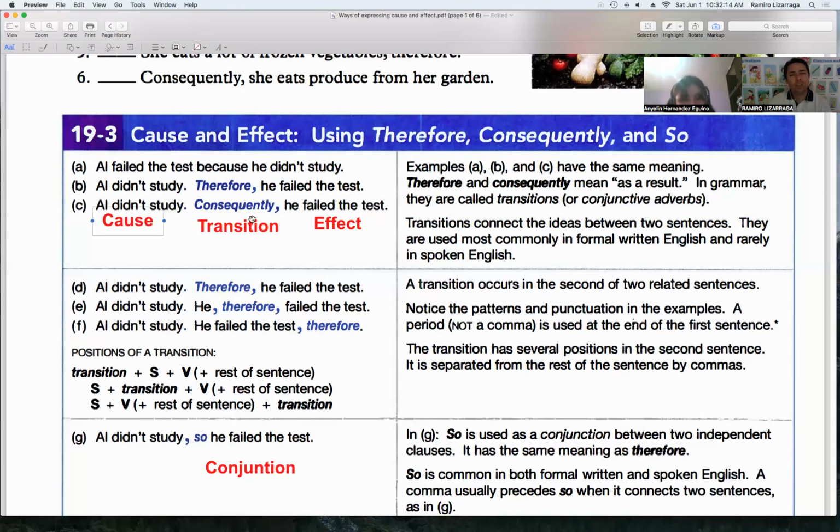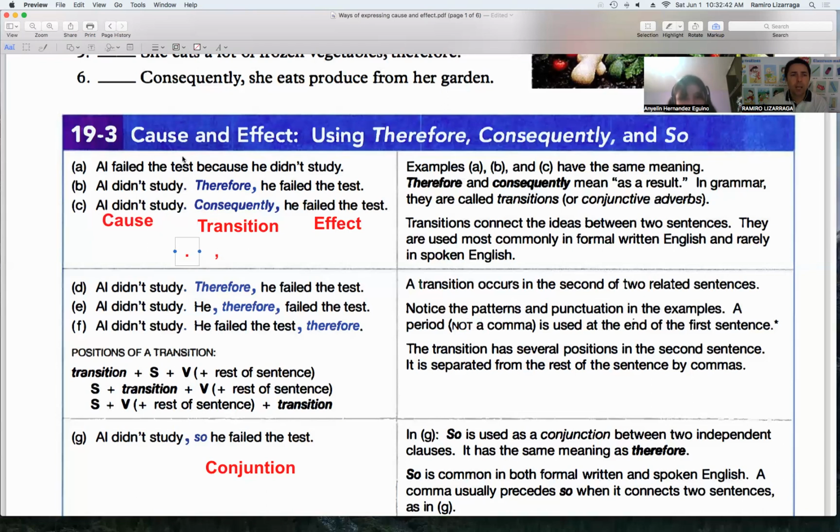Let's take a look at the difference between because and therefore and consequently. If we use because in the middle, we don't use a comma. We don't use periods.